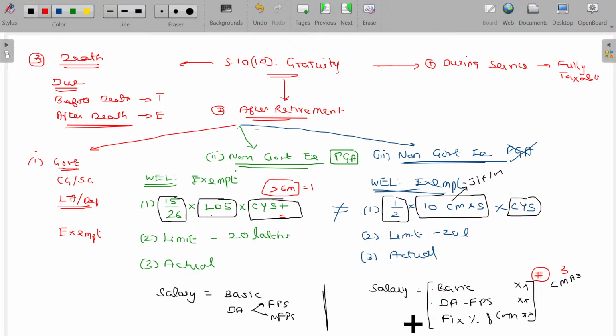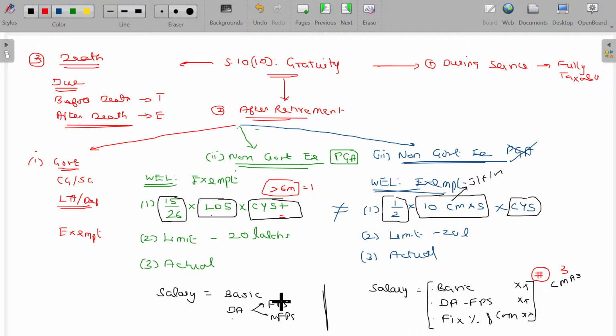In commission, again, we have 2 commissions. One is fixed commission, another one is fixed percentage on turnover achieved by the employee. So if the employer offers him salary and in addition 5,000 rupees as a fixed commission every month, that will not be considered as part of the salary here. Otherwise, whatever turnover you do as a salesperson, on that 2% or 3% will be given to you as salary. Then that will be considered as fixed percentage on turnover achieved by the employee. Then it will be taken.